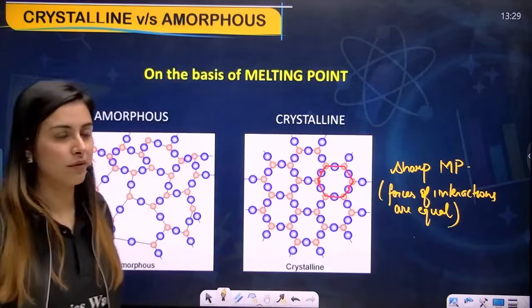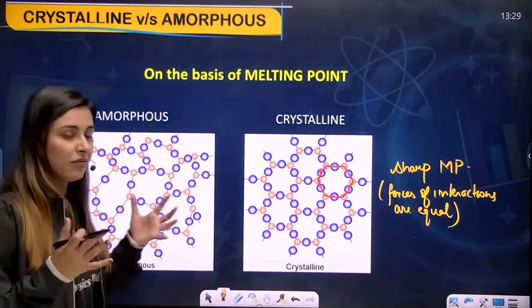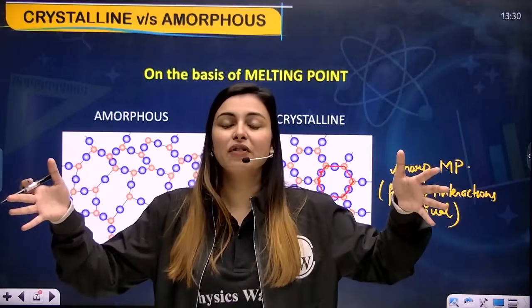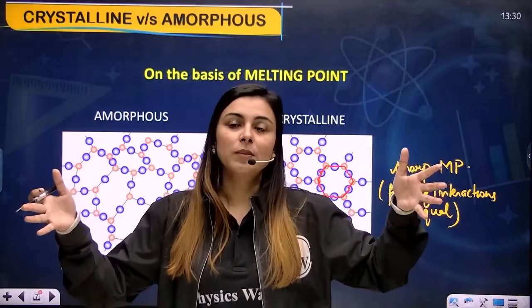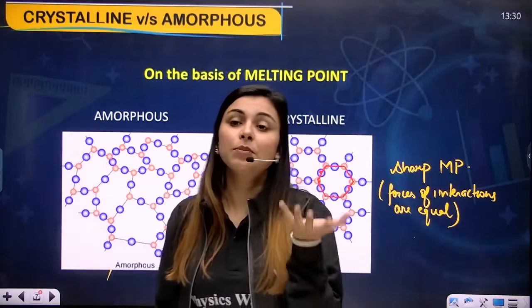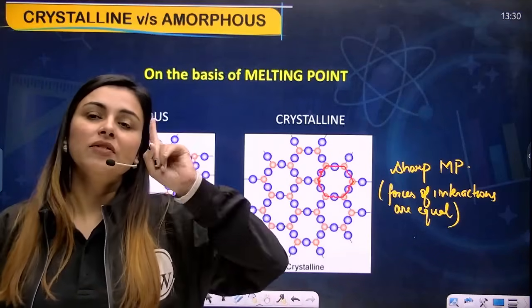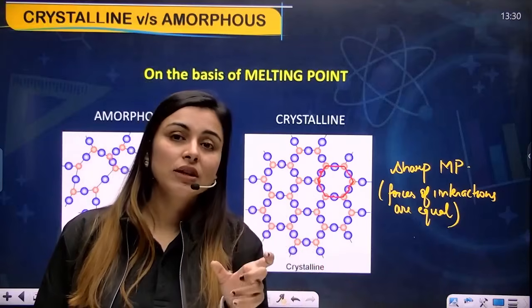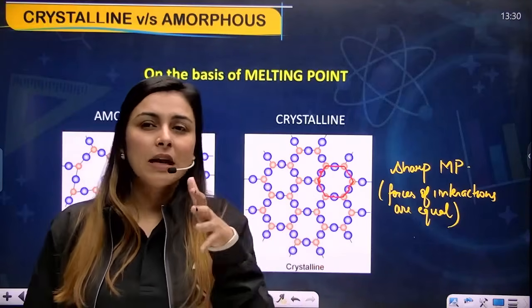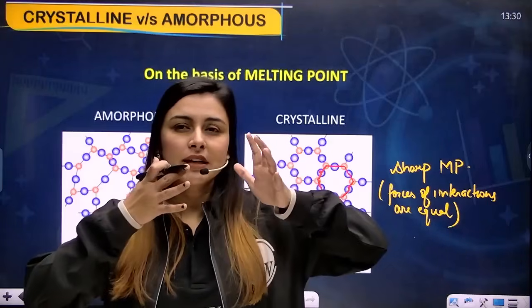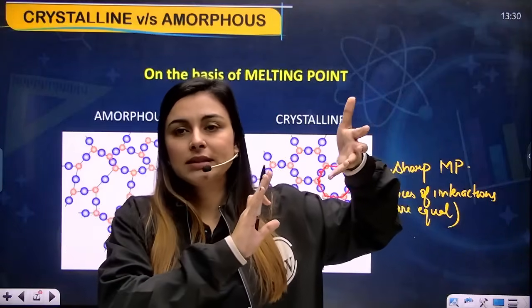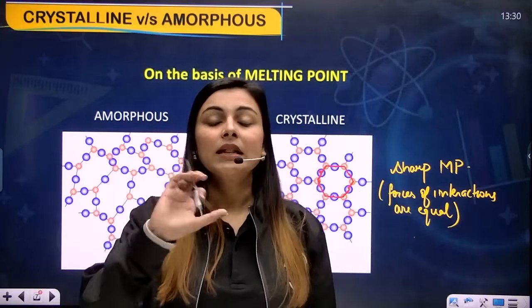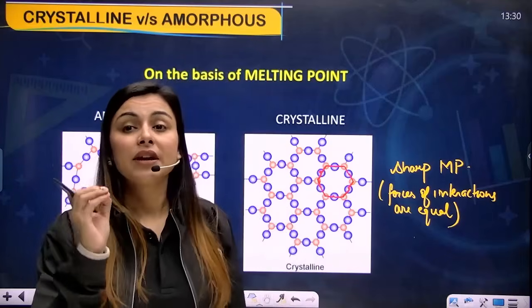Now let's come to the amorphous solid. For an amorphous solid, somewhere the particles are very close to each other, so their forces of interaction will be very strong. Somewhere the particles are far apart from each other, so their forces of interaction will be very weak. Now if we try to increase the temperature and melt them, they will not melt at one fixed temperature, because the strengths of the forces of interactions are not equal. They'll actually melt over a range of temperature. Let's say some will melt at 300 degrees Celsius, some at 302 degrees Celsius, some at 301 degrees Celsius. So there is no sharp melting point because the interactions vary. There is a range of melting points.